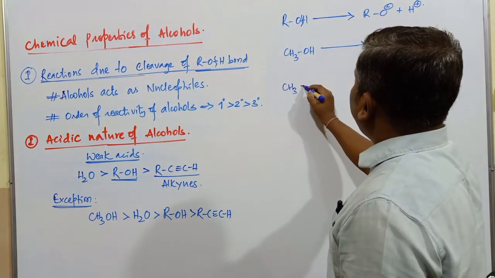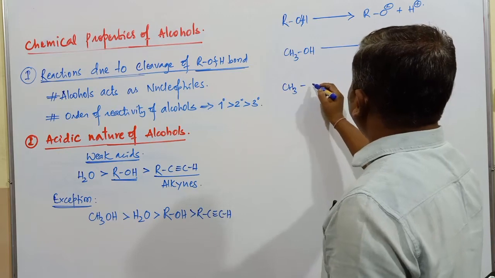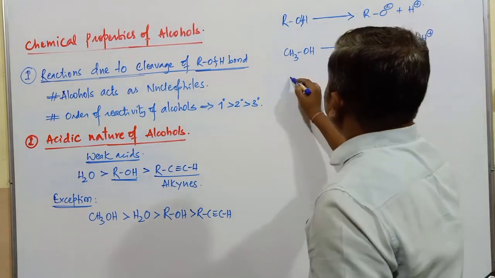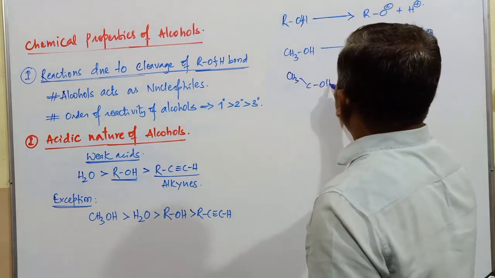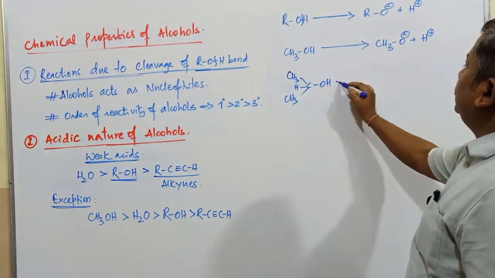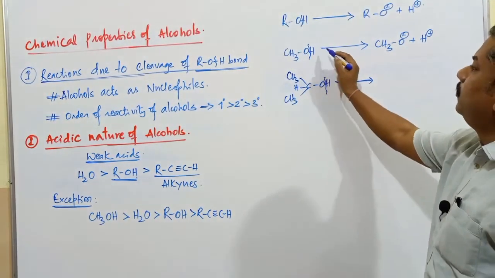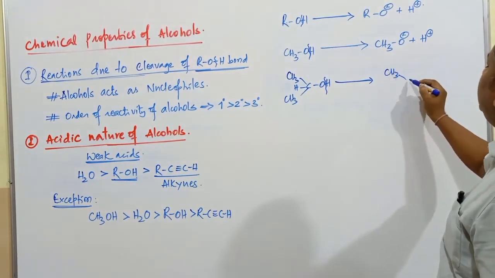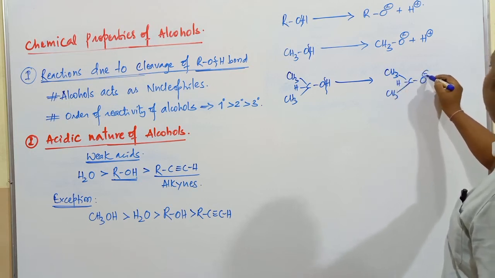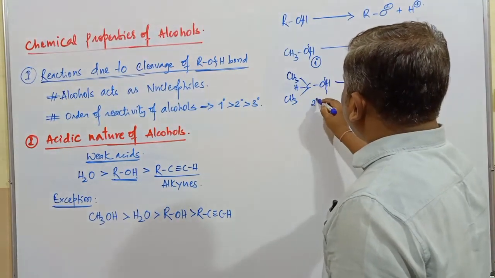Next one, if you take CH3, this is carbon, this is OH, this is CH3 and this is H. When the bond between oxygen and hydrogen is cleaved, what is the substance obtained? CH3, this is carbon, it is CH3, this is H, and it is O minus plus H plus. This is a primary alcohol. This one is a secondary alcohol.